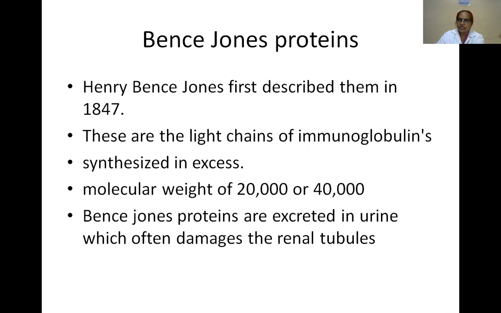They often damage the renal tubules. The molecular weight of these light chains is between 20,000 and 40,000.